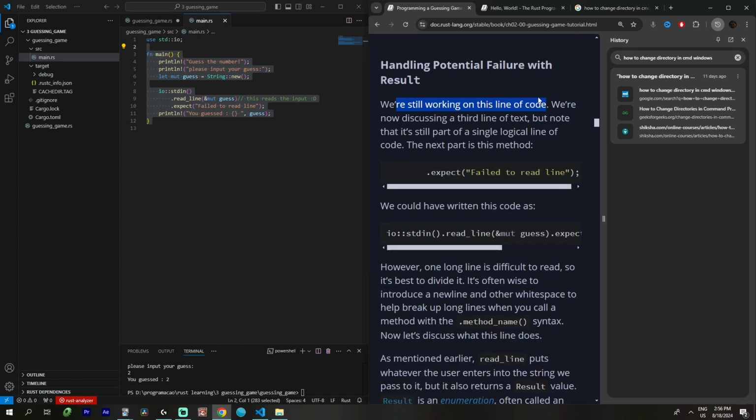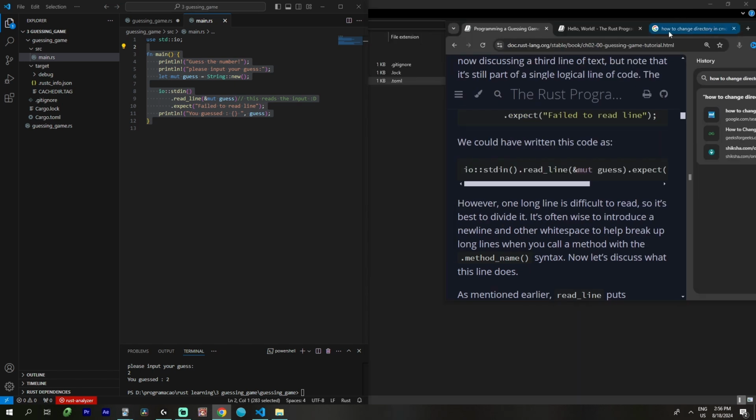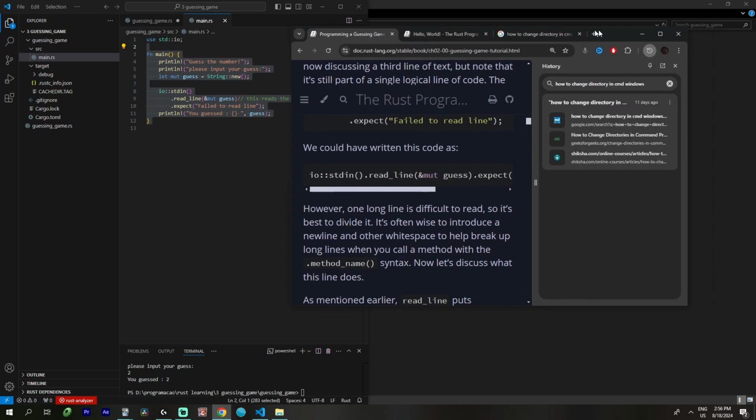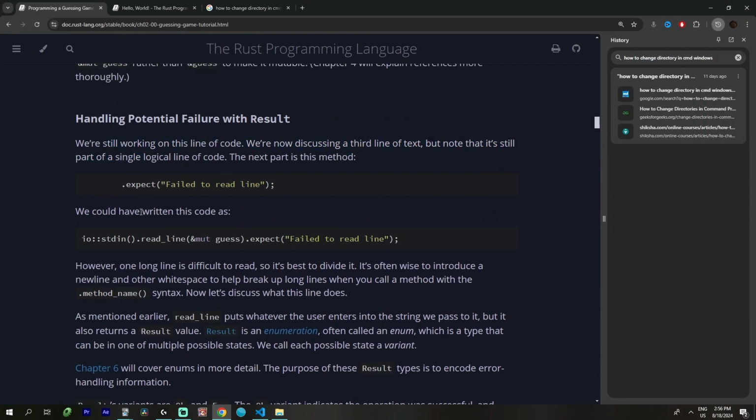We're still working on this line of code. We're now discussing the third line of text, expect. Oh, that is so long. We could have written it as read_line then expect. What? This is confusing. We could have written this code as io::stdin, then read_line, then expect.